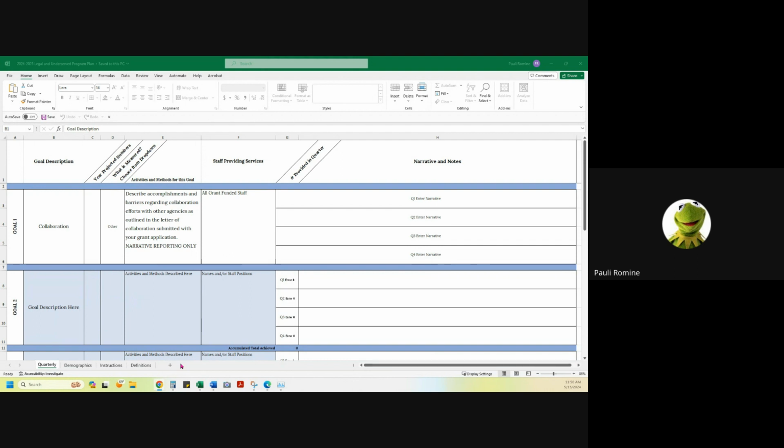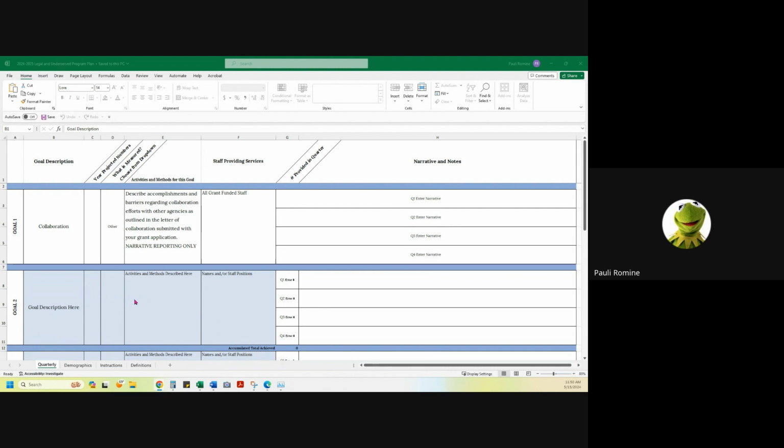I will go into a deeper dive of how to complete this form for when you are billing in your quarters. I'll do that later. That will be a different recording. Okay, so we are going to start in the quarterly tab.